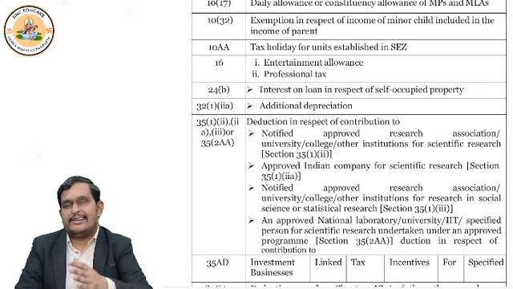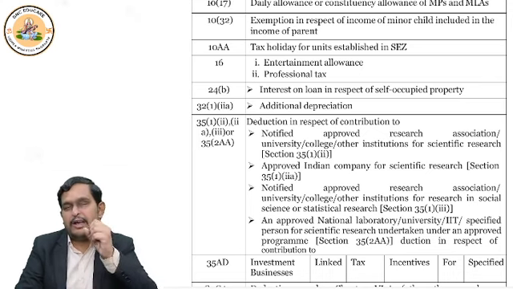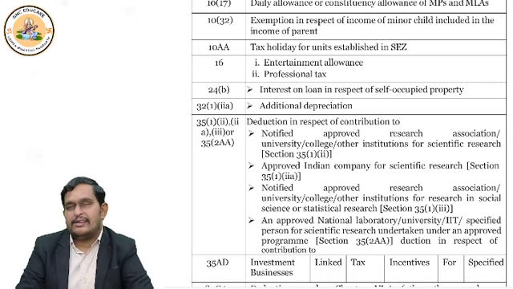Now, when SEZs were developed in different areas, a lot of benefits from the government were given, including the tax benefit. Like in the first 5 years of an SEZ unit, whatever income is earned, 100% is exempt. From the 6th year to the 10th year, 50% of the SEZ unit income is exempt. After the 10th year, with some conditions, some exemption was given. Like that, there were so many rules made.